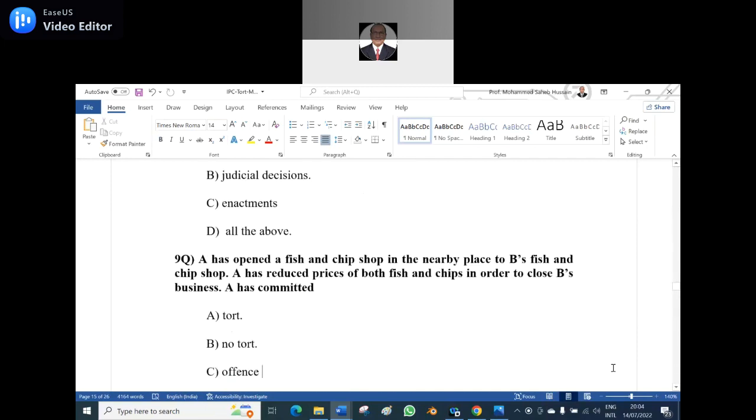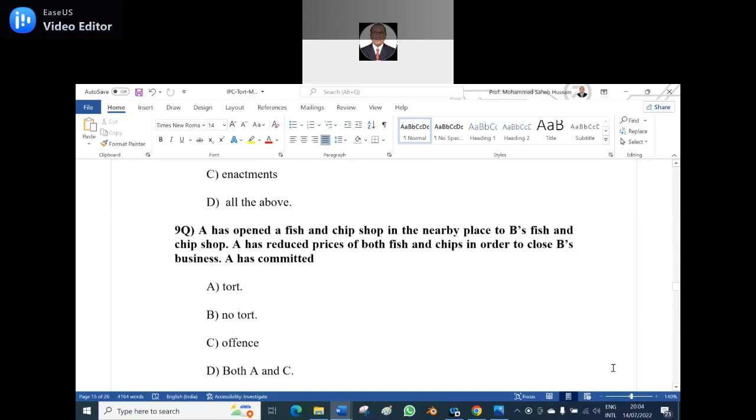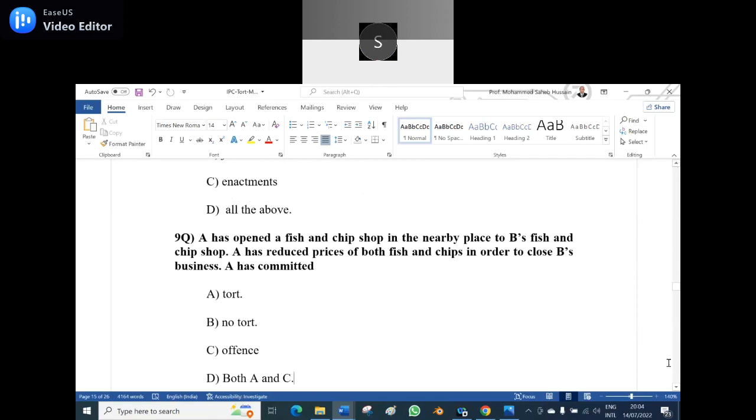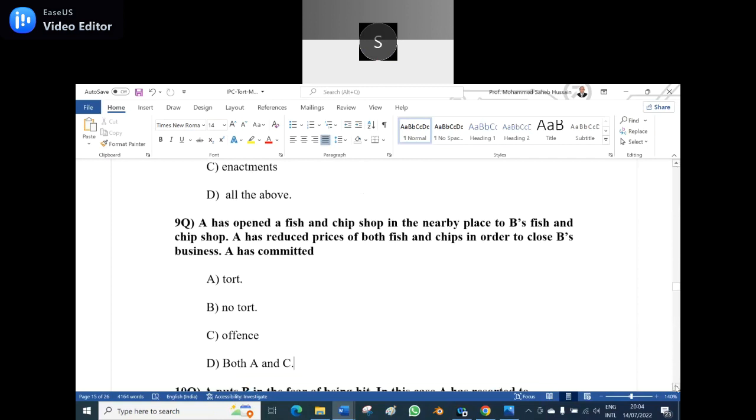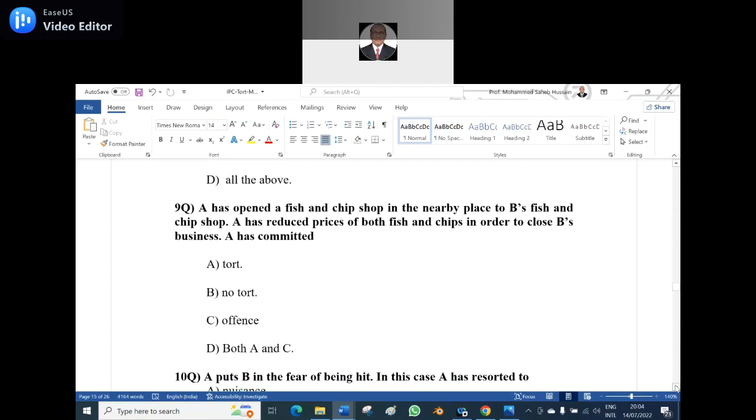Yes, sir. Next, read. A has opened a fish and chip shop near B's fish and chip shop. A has reduced the prices of both fish and chips in order to close B's business. A has committed: A, a tort; B, no tort; C, an offense; D, both.